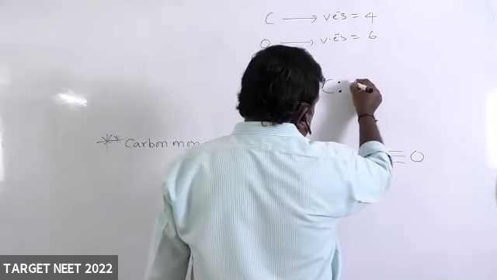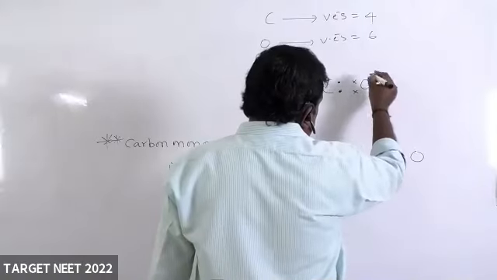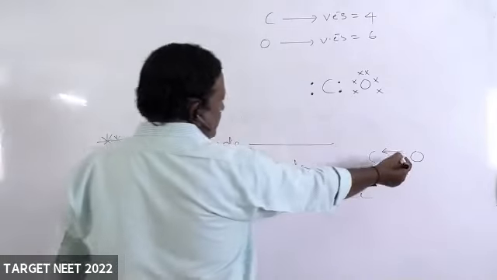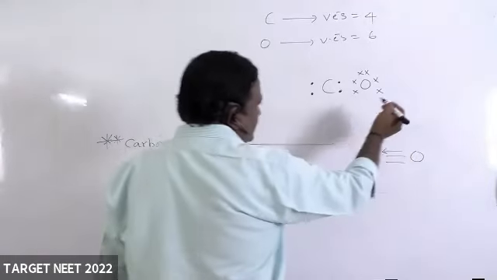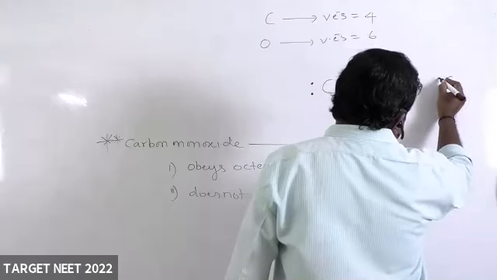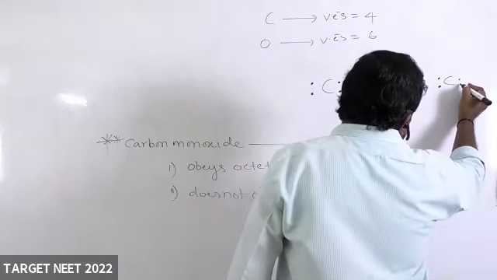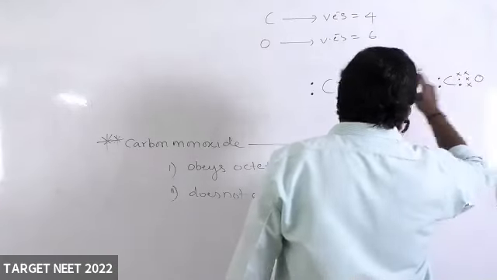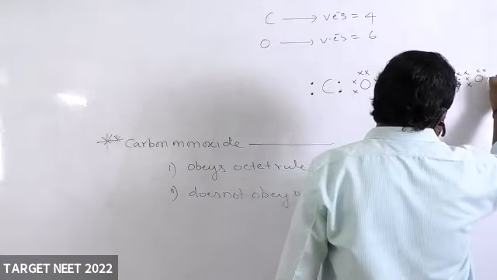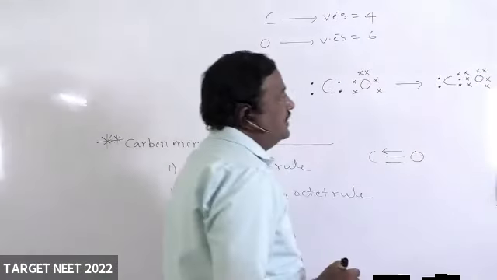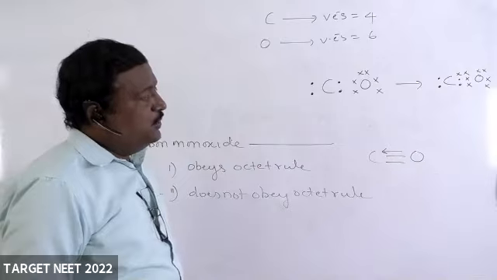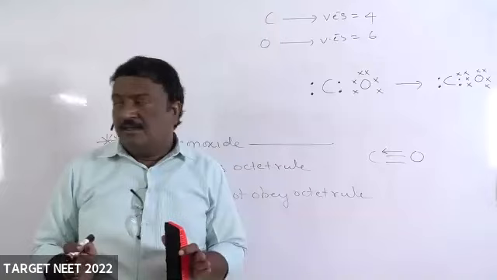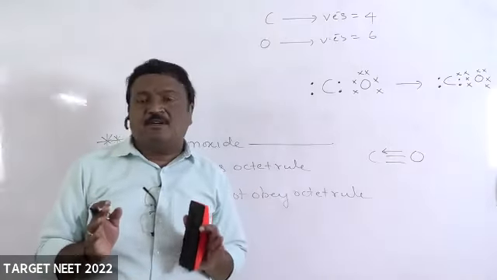Oxygen 6 valence electrons, I am writing like this. But what did I say? Oxygen is giving a pair of electrons to carbon. And these are oxygen electrons. Still 4 electrons are there. These I am writing like this, right? That is the Lewis dot structure of carbon monoxide.